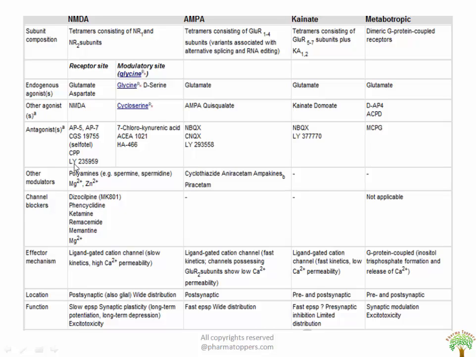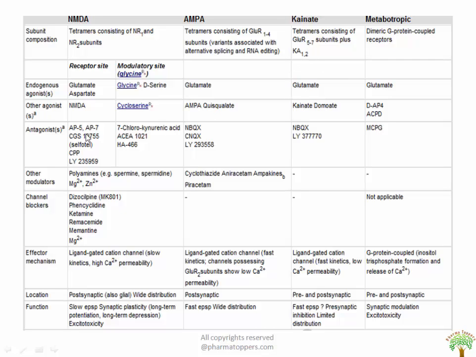The main focus of this chart is basically the endogenous agonists, mainly D-serine here, and again you could see the subunits, that is tetramer. This is also tetramer. This is also tetramer, but in case of metabotropic it is dimer and it is GPCR coupled. The type of subunits are NR1 and NR2, whereas in AMPA it is glutamate receptor 1 to 4, whereas in case of kainate it is 5 to 7 and also kainate 1 and 2.